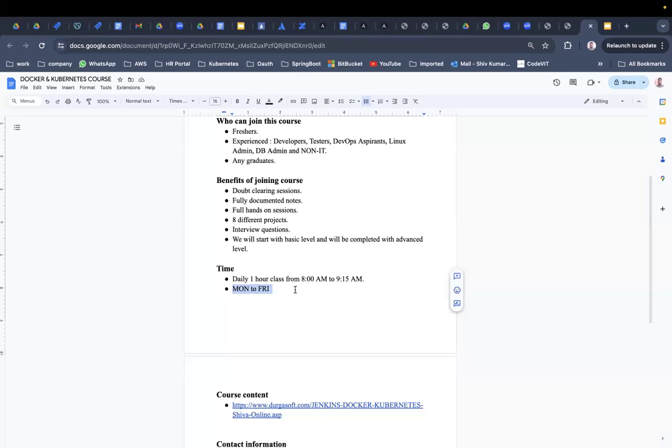We are going to create a Telegram group, and all of you are going to be added there. All the doubts you have, you can post them there, and we are going to answer the questions. Okay, such kind of support we are going to provide.